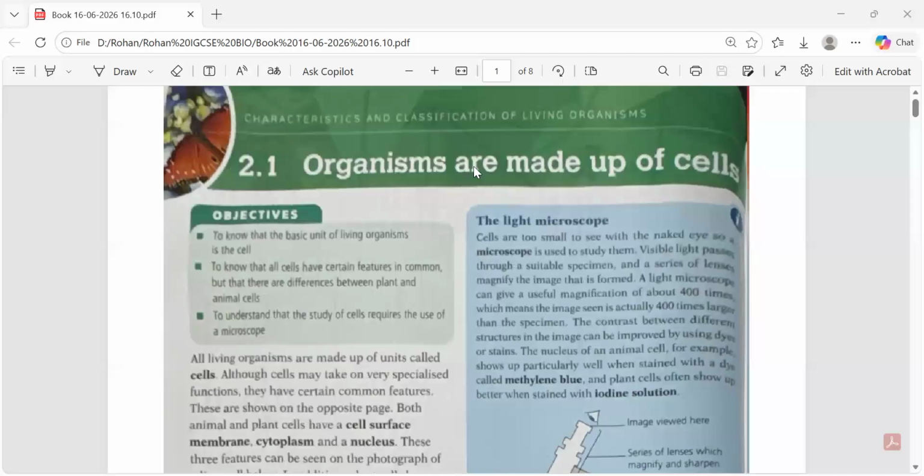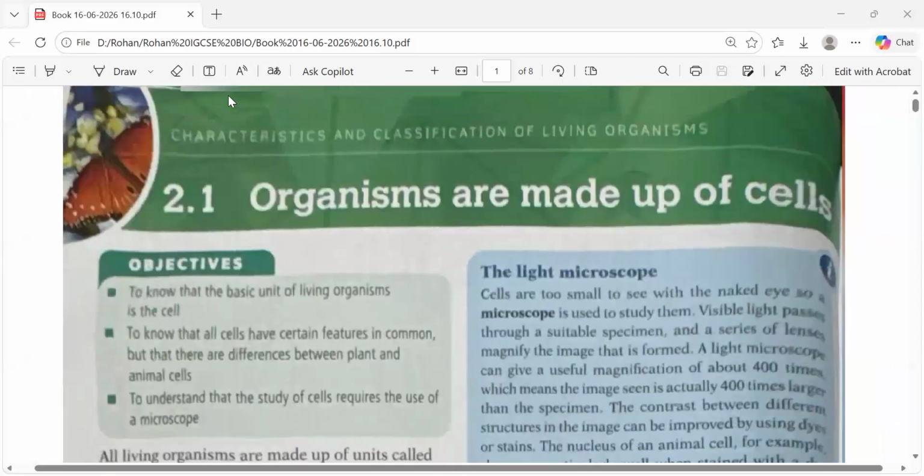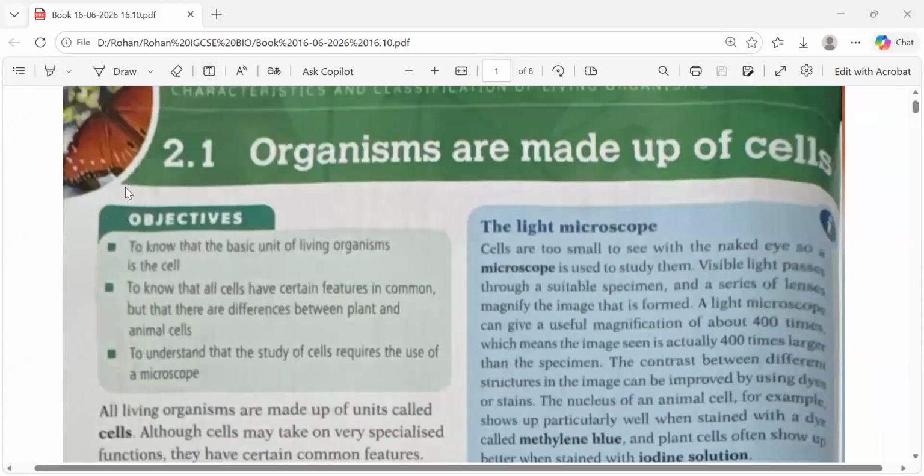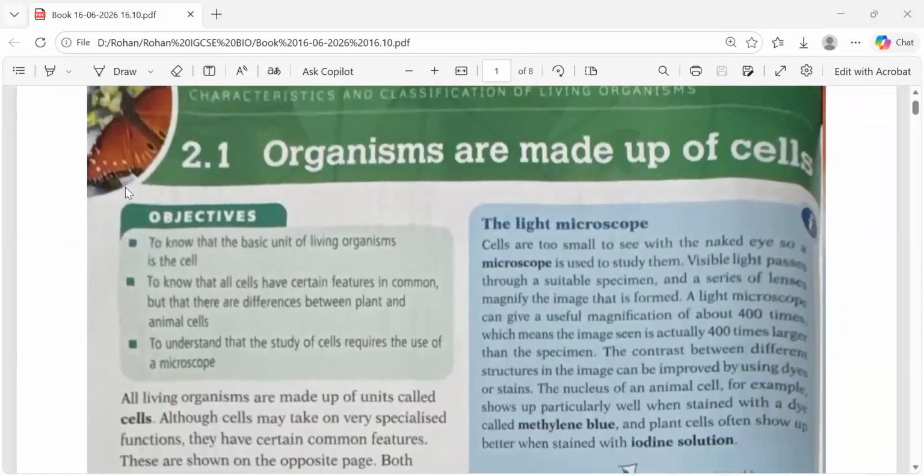Recording in progress. Okay, now in chapter number 2, we have to discuss how the organisms are made up. In the first chapter, we have discussed in detail about the classification, right? How different organisms are classified on this planet, and how we have a separate group for vertebrates and another group for arthropods. We have done all that, right? Now we are going to discuss particularly how these organisms are made up.